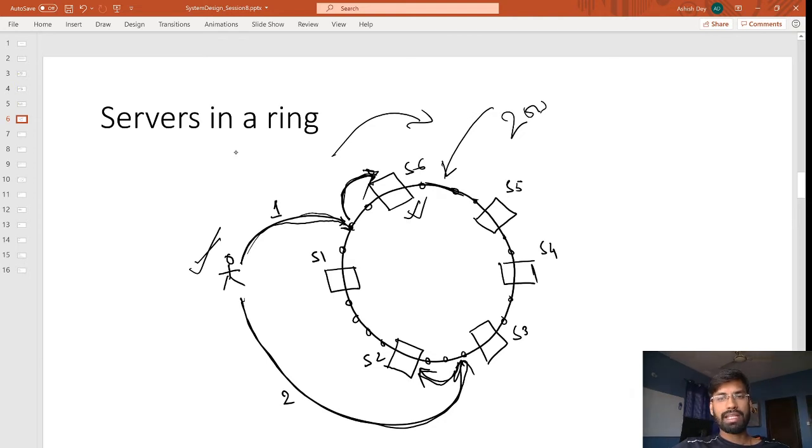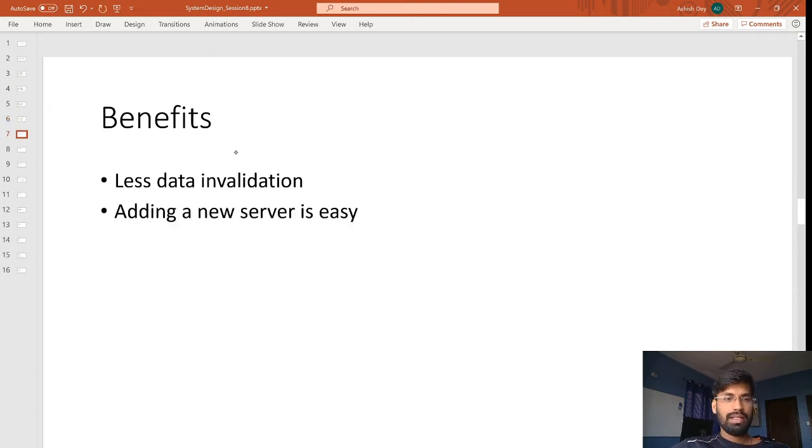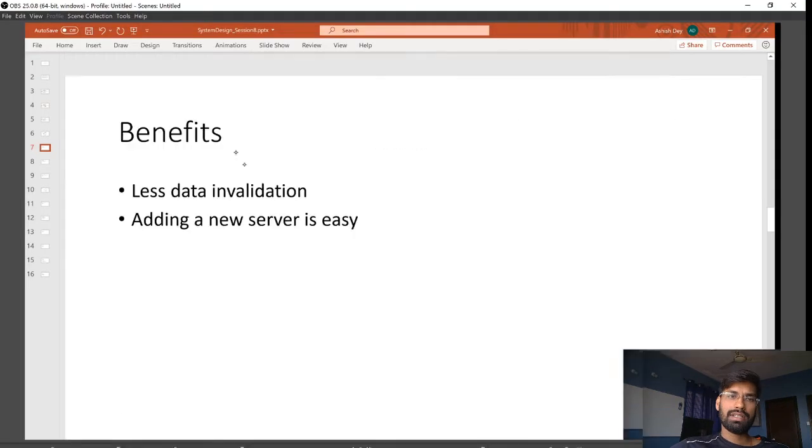Now, this is a ring structure. What is the benefit that we are going to get over here? Less data invalidation, and adding a new server is easy. Why is that? Let's see why exactly we think that there will be less data invalidation. Let's see through this exactly.